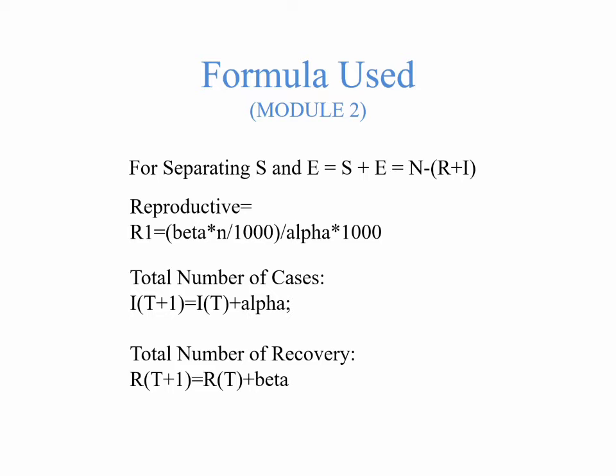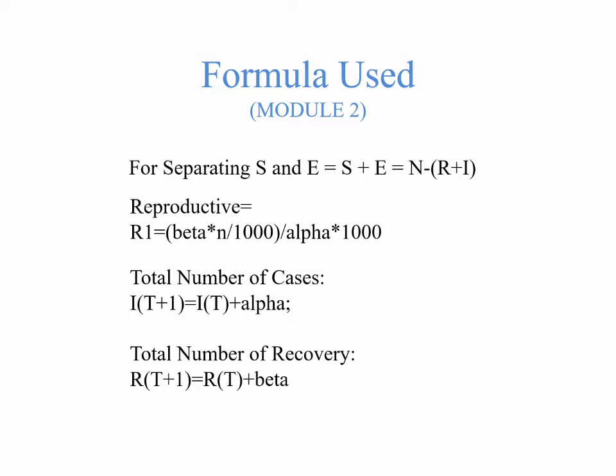So, the formula used in our project. In our project, we are going to mainly find out and predict the total number of cases, the total number of recoveries, and R0 for a million people. For that, we need to separate the susceptible and exposed compartments. To find that, we just subtract the recovered and infected compartments from the total, that is N. After that, we can easily find out beta and alpha. From that, we find the reproductive number R0, which is the reproductive number for a million people, and that is beta into the population divided by 1000, divided by alpha into 1000.